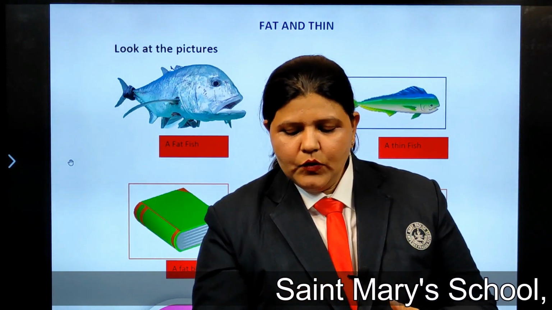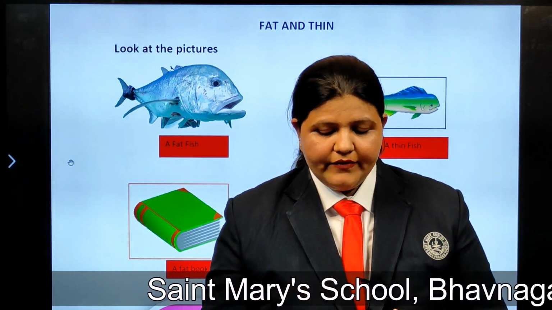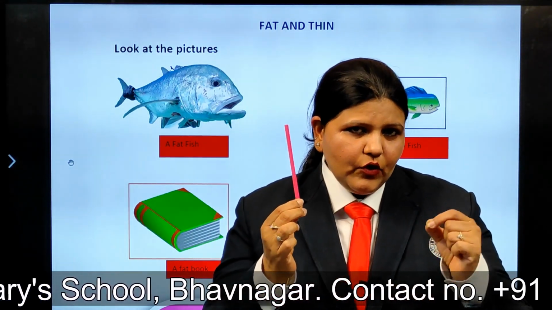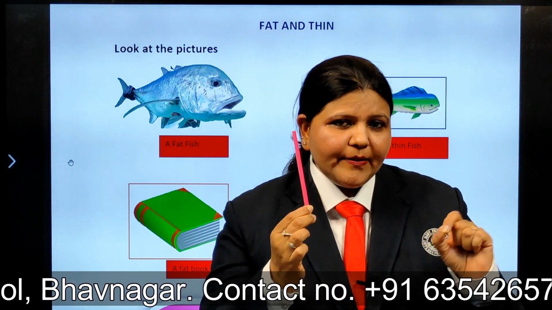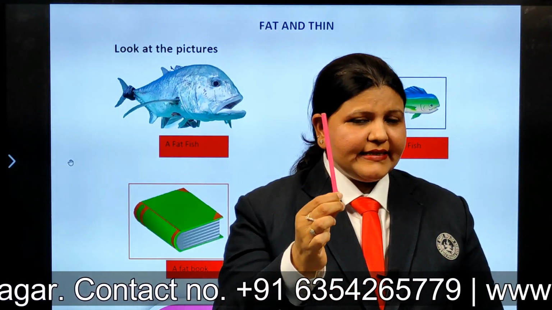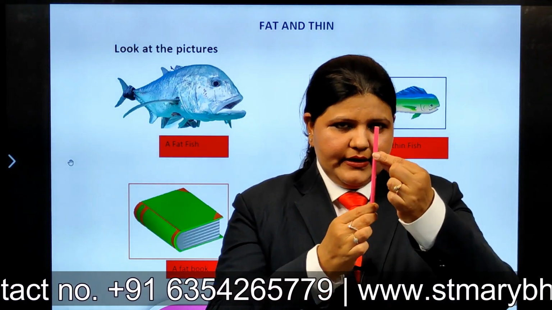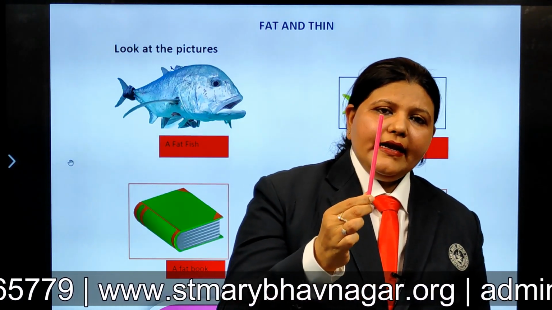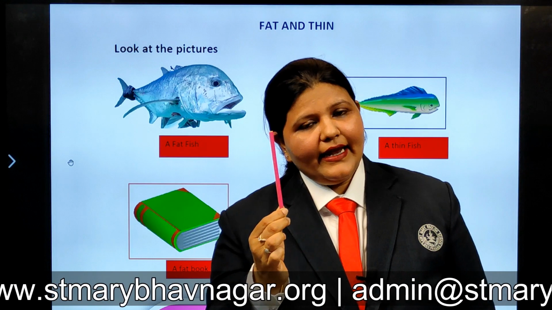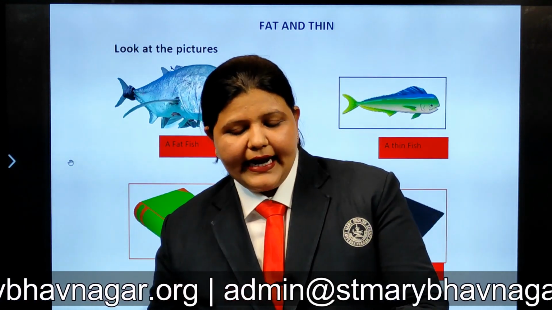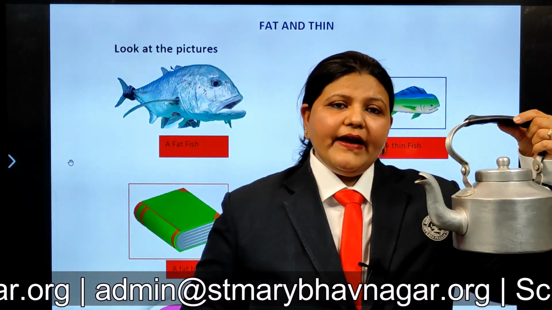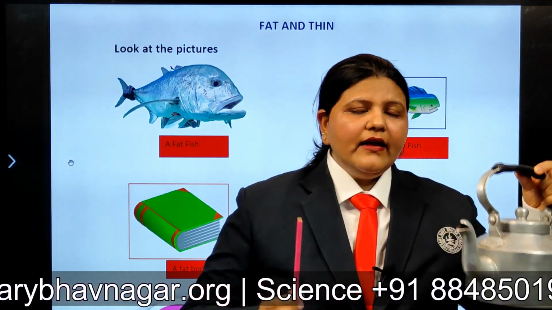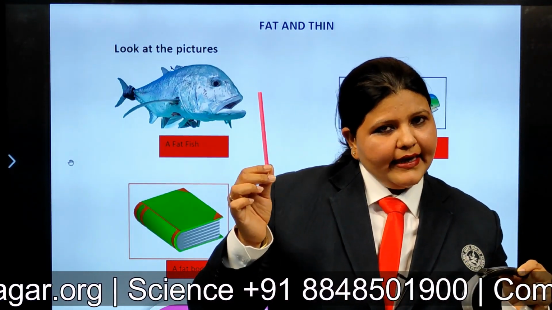Okay. Now, same way, I have a pencil. What do you do with the pencil? You go and write and you do scribbling. But is the pencil fat? No, it is very slim. So, we call it thin. What do we say? We say thin. Okay children, again, this kettle is fat. All of you repeat after me. The kettle is fat and the pencil is thin.